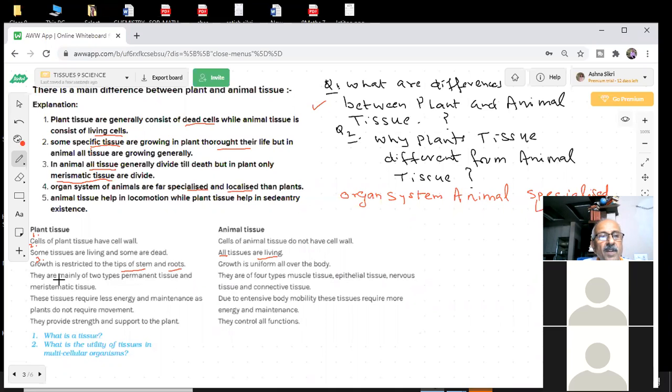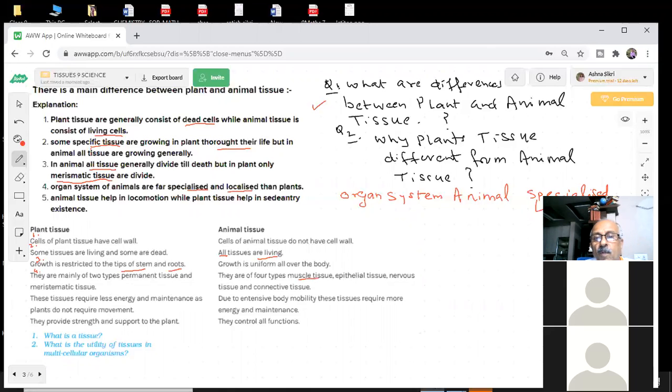Further important, plant tissues are mainly of two types, permanent tissue and meristematic tissue. In animals, what we are having, there are four types: muscle tissue, epithelial tissue, nervous tissue, and connective tissue. So what you are having?